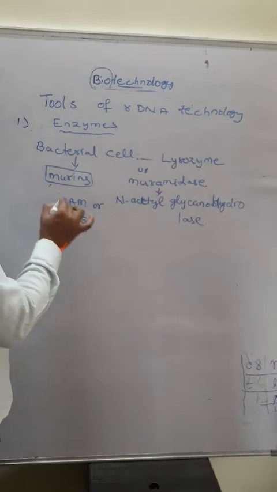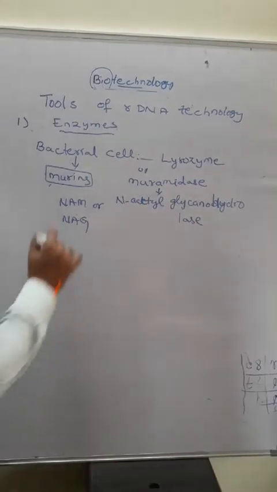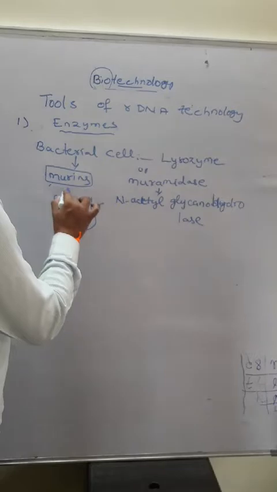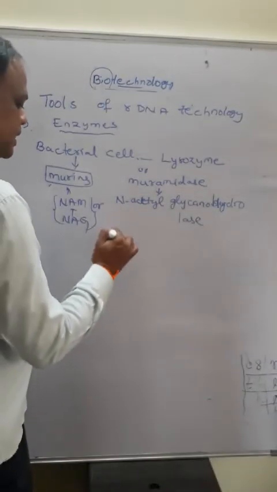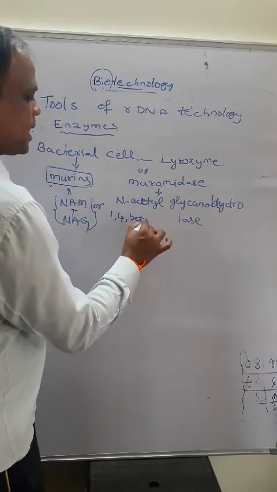NAM means N-acetylmuramic acid and NAG means N-acetylglucosamine. These two components are bound together by 1,4 beta linkages.